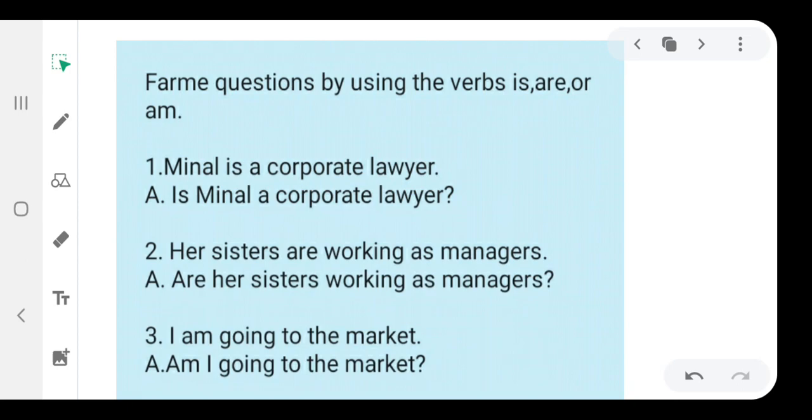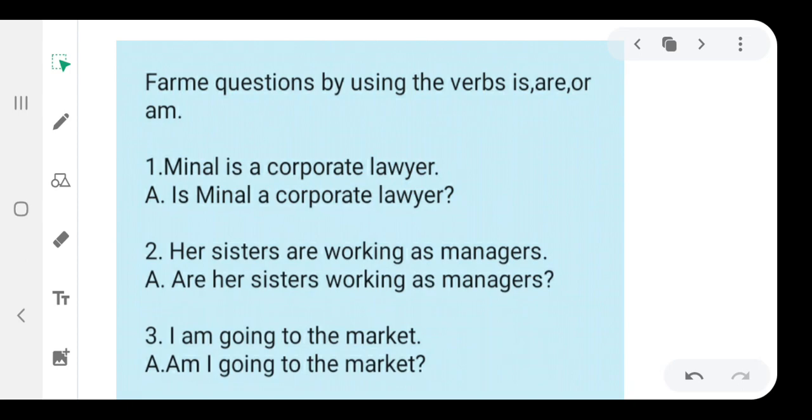Ninal is a corporate lawyer. Answer: Is Ninal a corporate lawyer? Her sisters are working as managers. Answer: Are her sisters working as managers? I am going to the market. Am I going to the market?